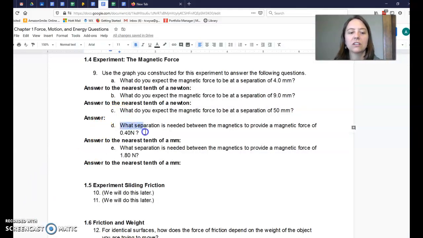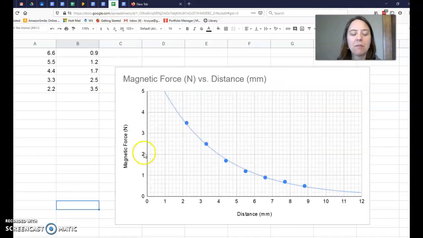Then we're going to tackle 9D. What separation is needed between the magnets to provide a magnetic force of 0.4 newtons? If we go to our graph, we are looking for 0.4 newtons, and we know the value of the interval is 0.2, so 0.2, 0.4, and then we have to follow this grid line all the way over to the blue curve, and we're tempted to stop right at that blue dot, but that's not it, that's above it.